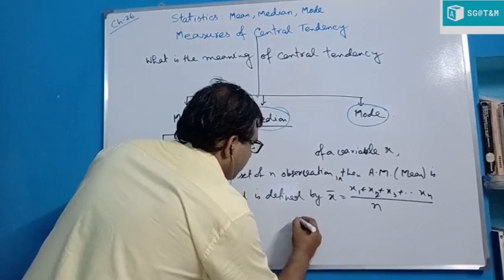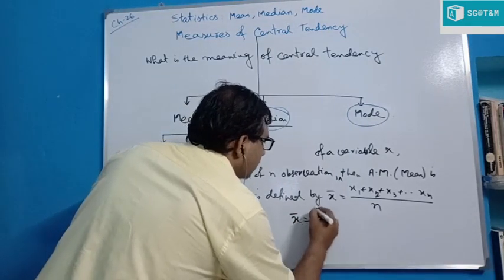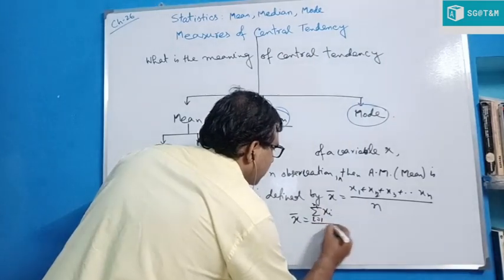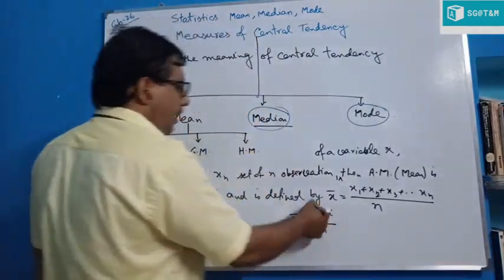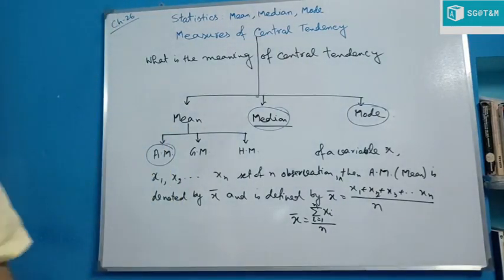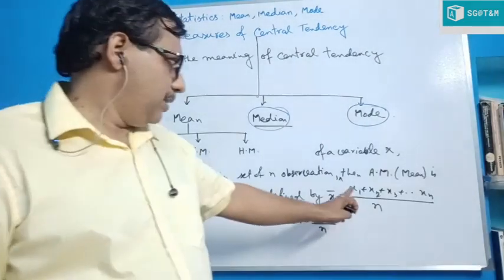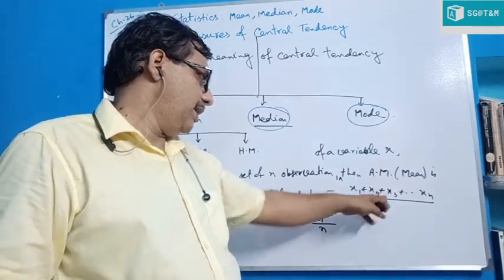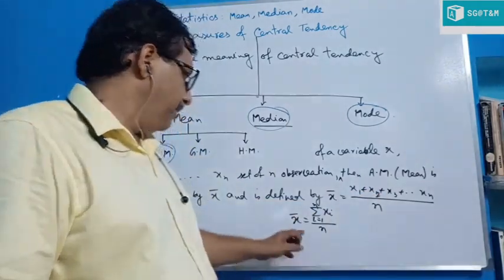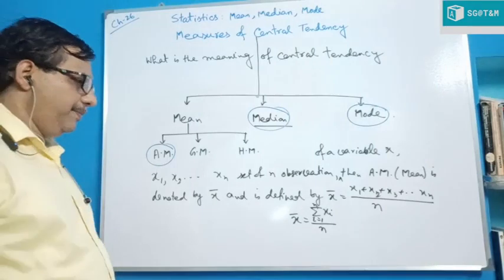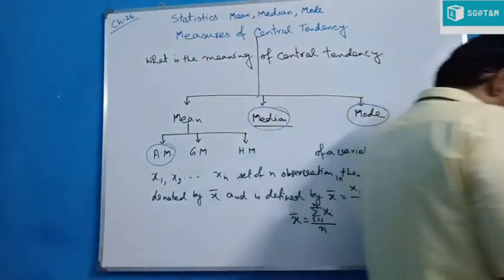In short form, in summation form, x bar is equal to summation of xi, i varies from 1 to n, divided by n. In summation form, it is called capital sigma. This symbol is for summation. It means nothing but x1 plus x2, where i equal to 1 means x1, i equal to 2 means x2, i equal to 3 means x3. In this way we get the average, that means the arithmetic mean. It is obviously very easy to calculate, and easy to compare.